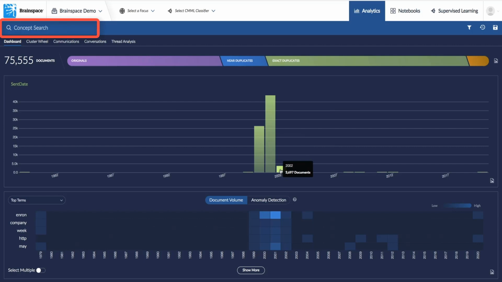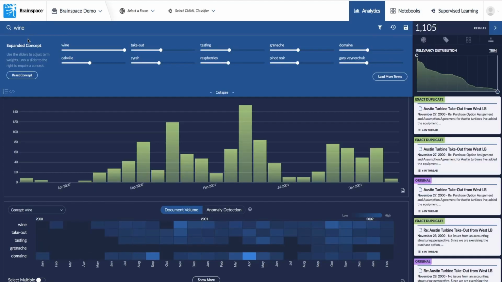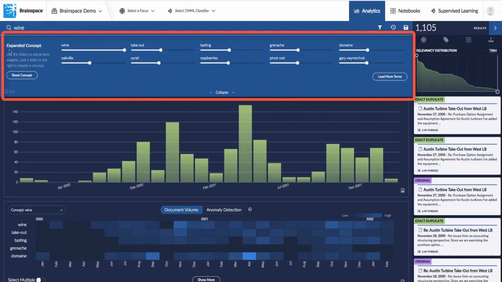A concept search finds documents that are similar but do not share the same exact words and phrases. And this is where Brainspace excels. Going beyond keywords, it finds similar concepts, perhaps some you didn't even think of. If I search for wine, I find other terms like Syrah, tasting, raspberry, and maybe things I hadn't even heard or thought of, like Gary Vaynerchuk.